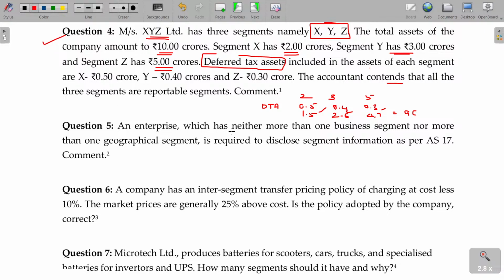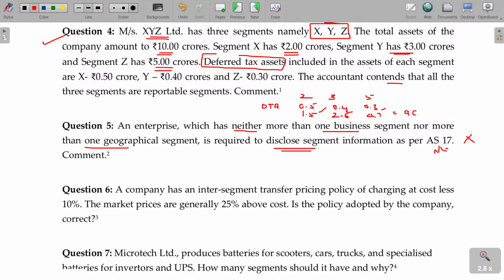An enterprise which has neither more than one business segment nor more than one geographical segment, they have only one business. Is it required to disclose segment information? No, not required. But if you want, then you can give a note. We are not required to prepare a segment report. That's all. It is not applicable. Disclosure in a note is enough.